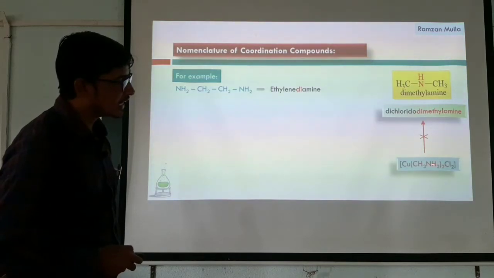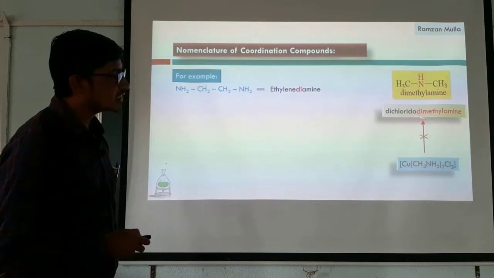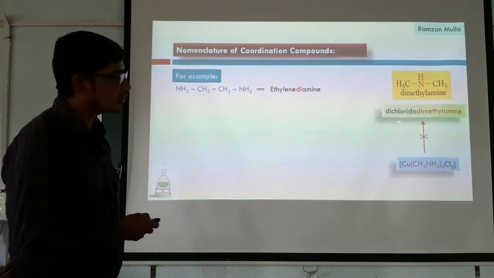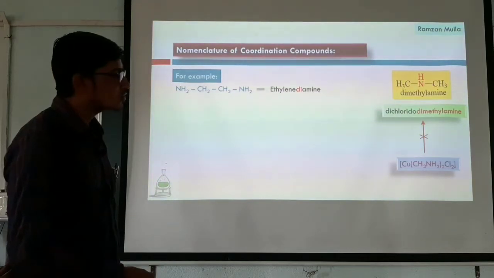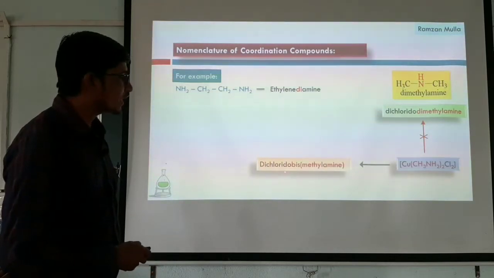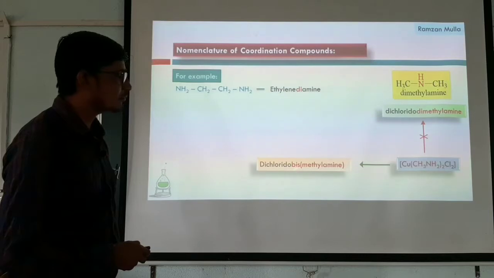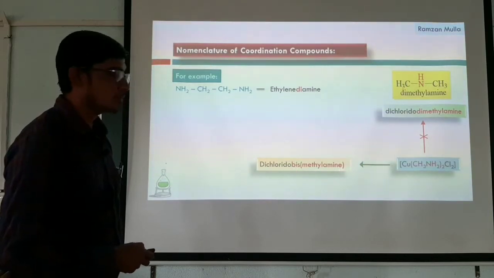But in this ligand, only one methyl group is attached. If I write it as dimethyl, it indicates that structure, so writing the name like this is wrong. The correct one is dichlorido, then the prefix bis, and then methylamine.